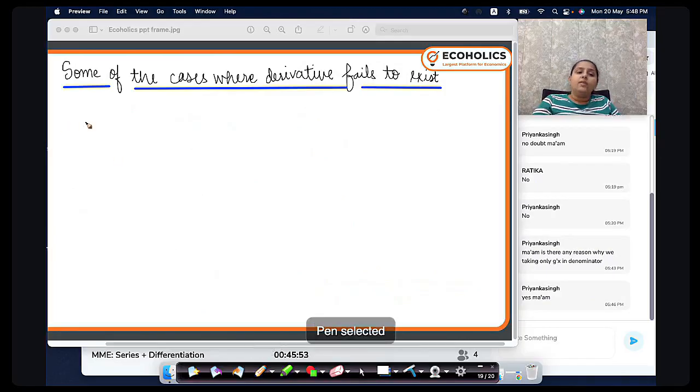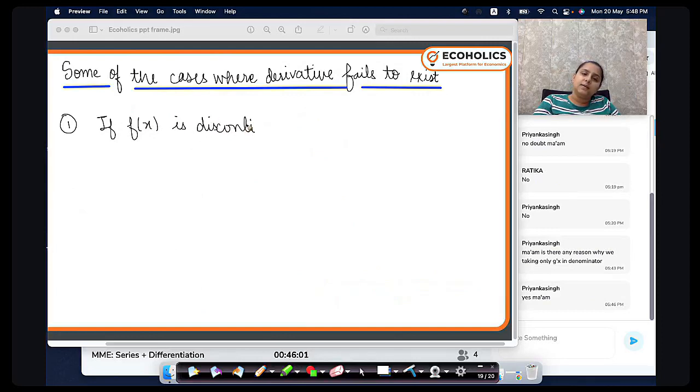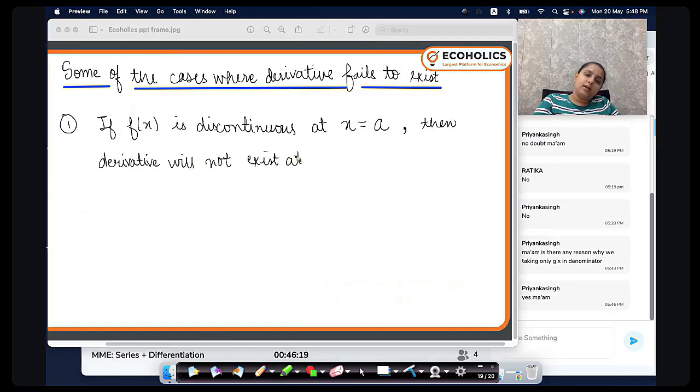The first is, if f of x, let's say, is discontinuous at some point, let's say at x is equal to a, then derivative will not exist at x equals to a.